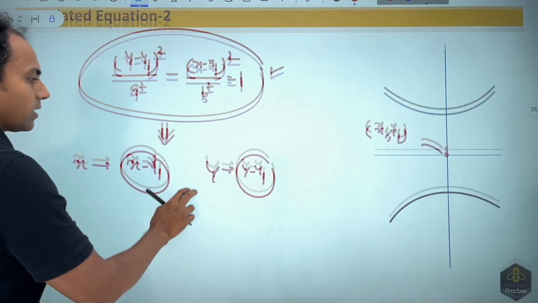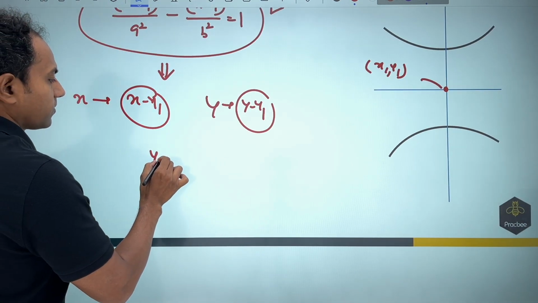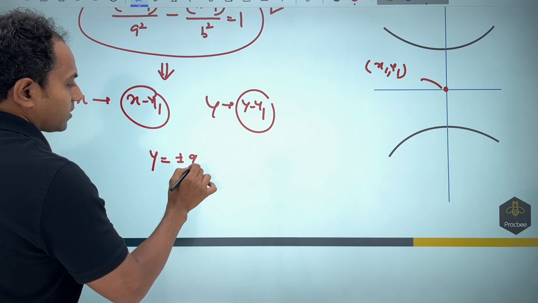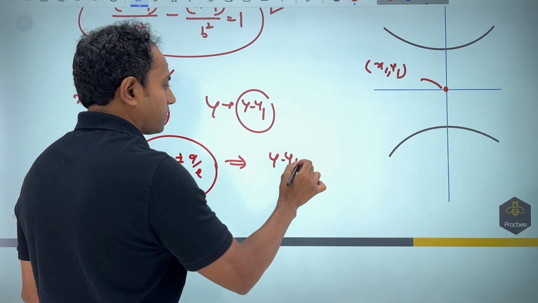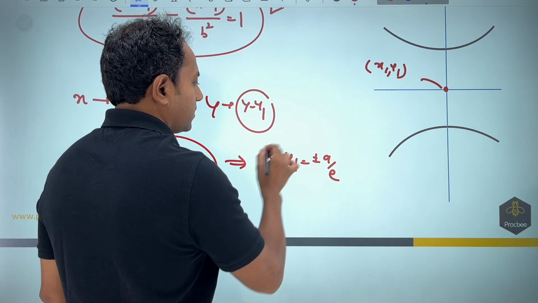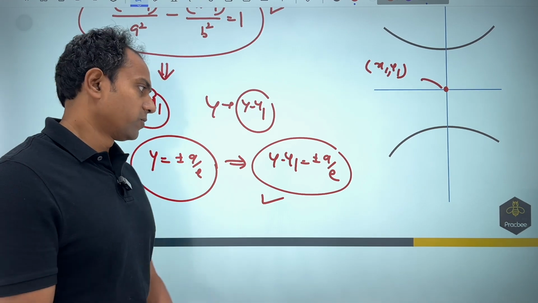That would mean if I want to write the equations of directrix, earlier it was nothing but y is equal to plus minus a by e. In this new scenario, this will change and become y minus y1 is equal to plus minus a by e. Just by doing this small transformation, you can get all the results. There is no difficulty in doing such questions.